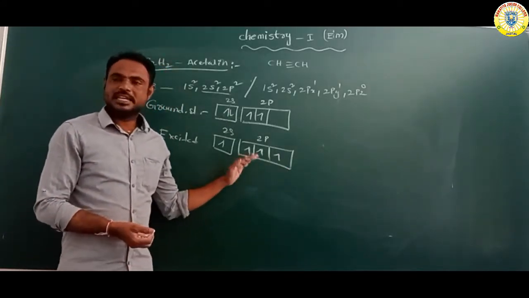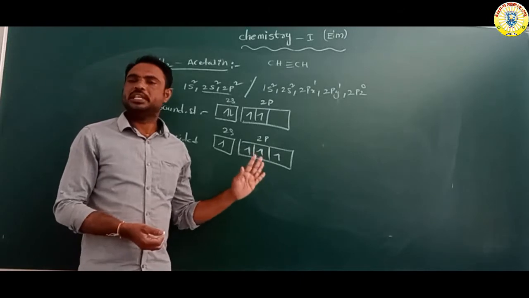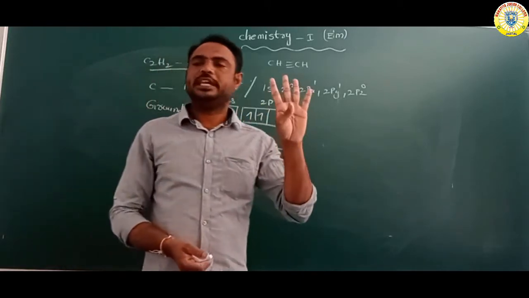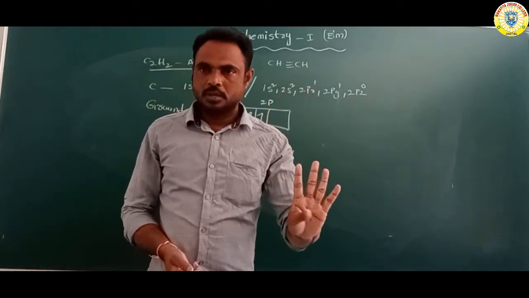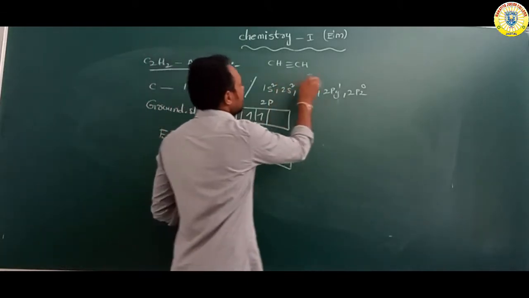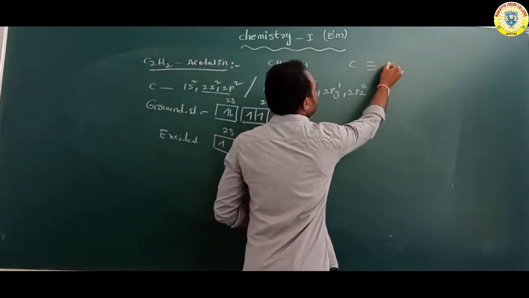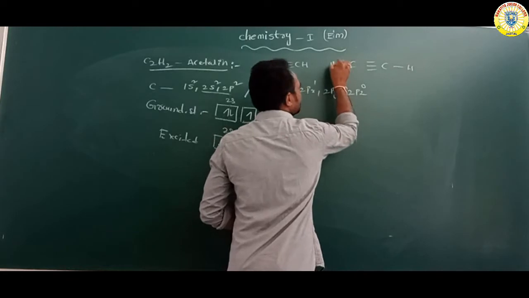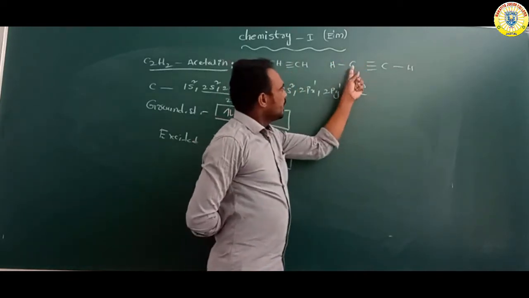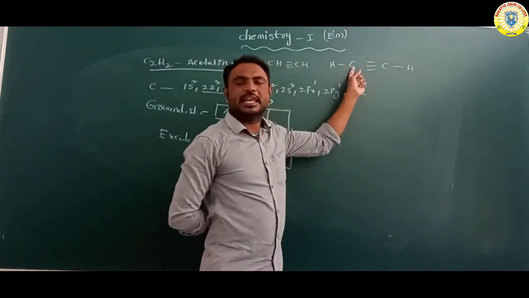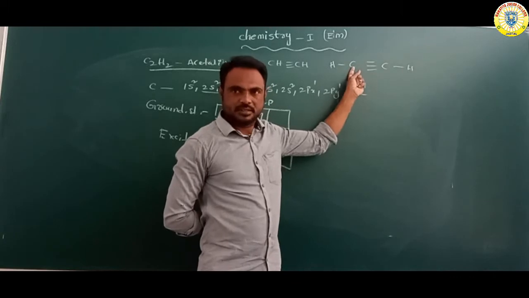In the excited state, how many single electrons does it contain? 4 single electrons. So overall, suppose carbon triple bond carbon, each bonded to H. This carbon contains 4 single electrons in the excited state.